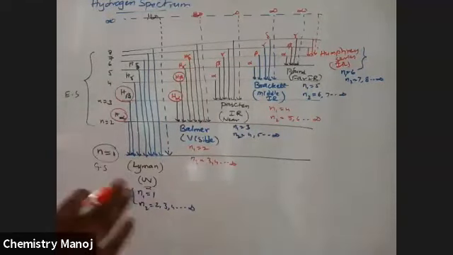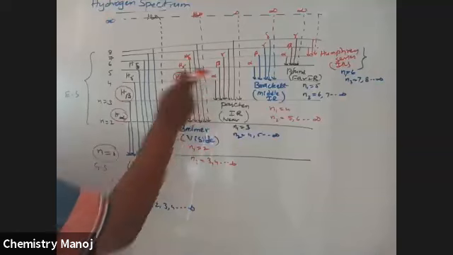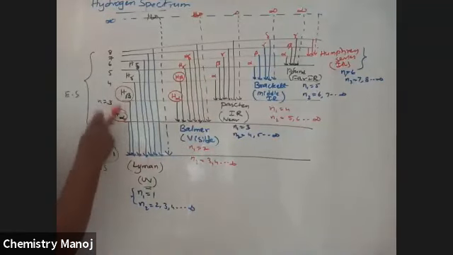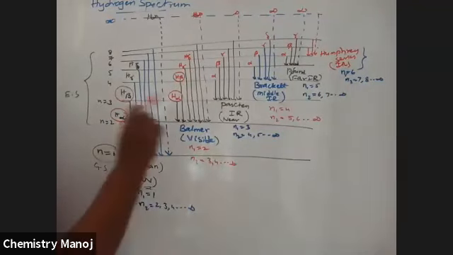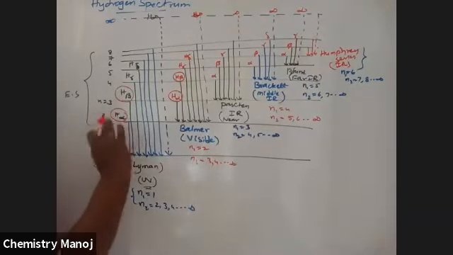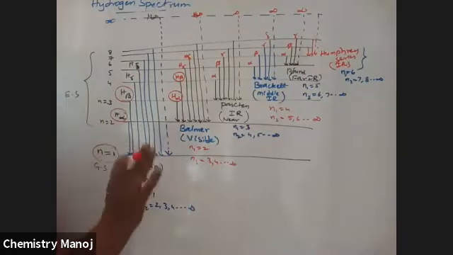For the Balmer series, the H alpha line has N1 equal to 2, N2 equal to 3. For the Paschen series, N1 is equal to 3, N2 is equal to 4. Next, for the Lyman series beta line, N1 is equal to 1, N2 is equal to 3. These are very important cases. Keep in mind H alpha, H beta, H gamma lines, as these words are frequently used.